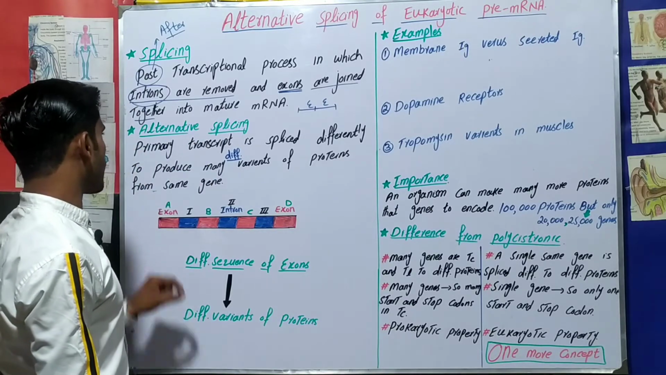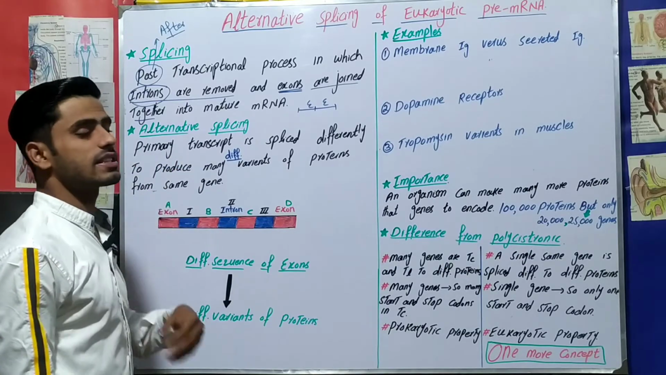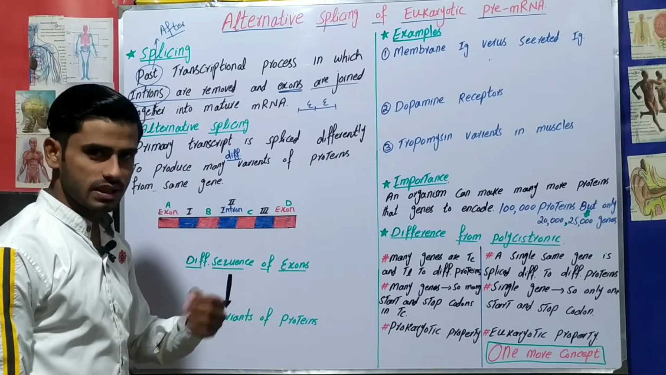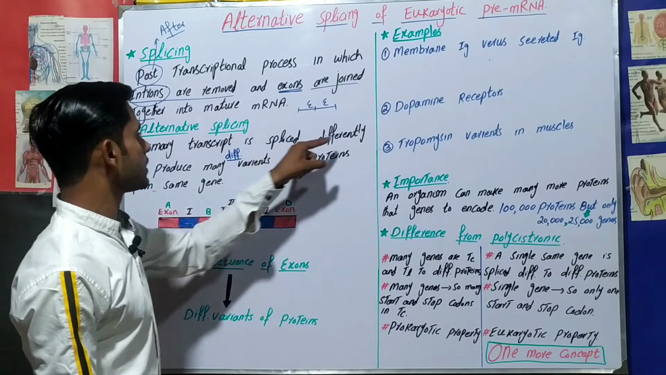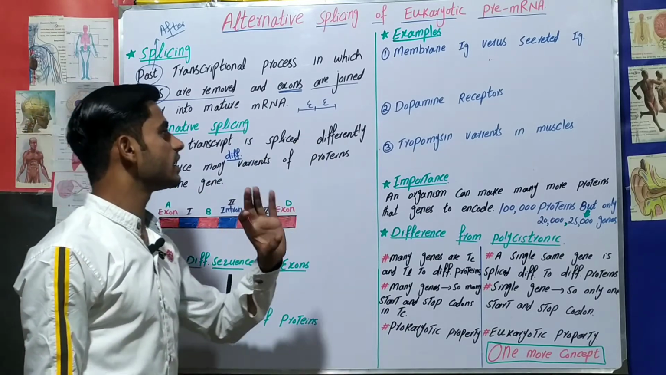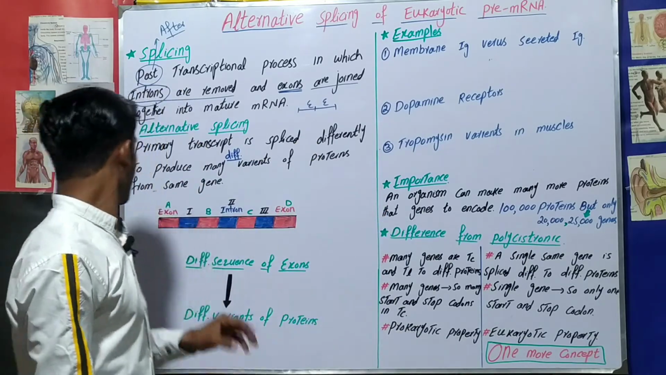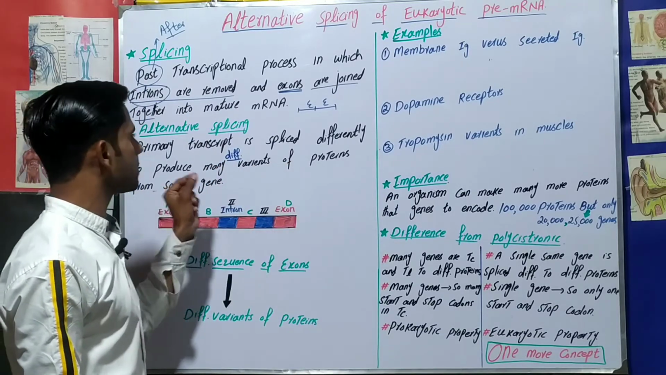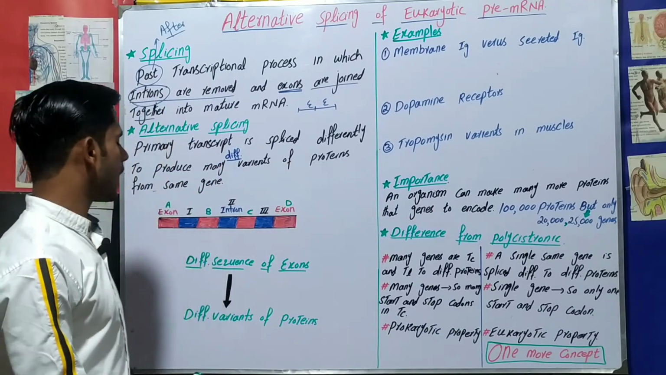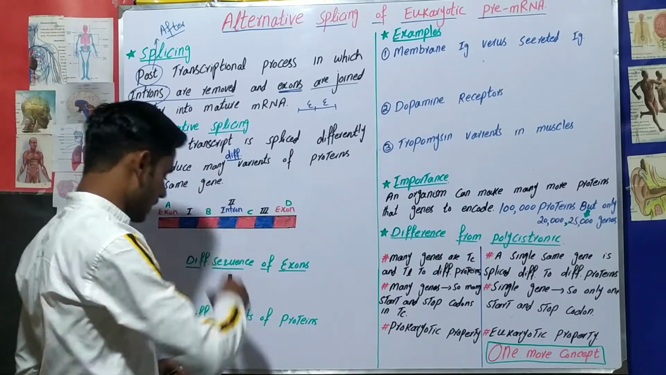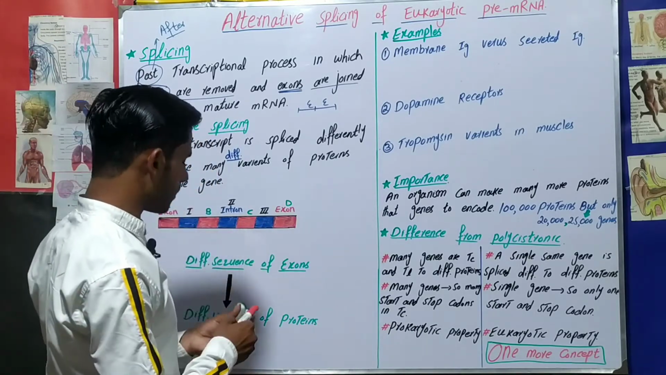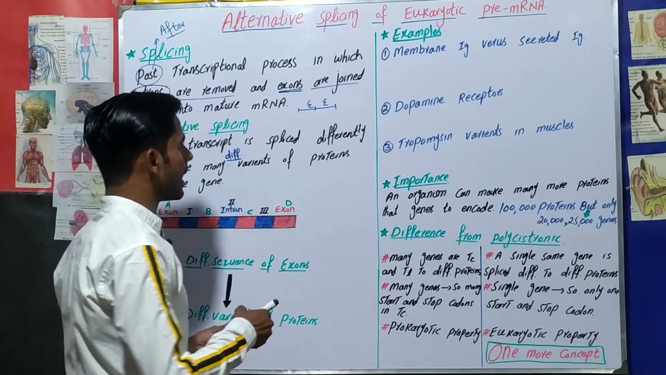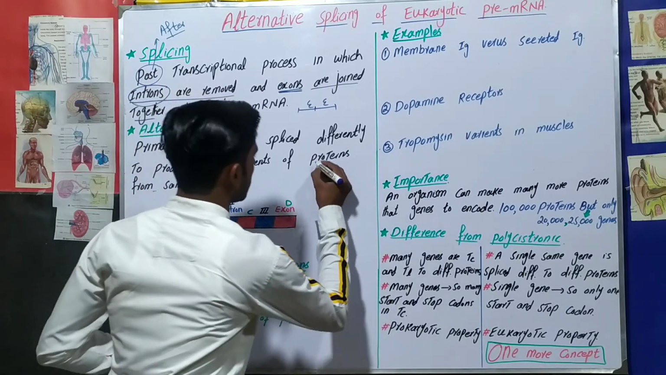In alternative splicing, the primary transcript, or pre-messenger RNA, the immature messenger RNA, is spliced differently. It is spliced in different ways to produce many different variants of proteins from the same gene. What does it mean? I would like to explain it in a simple way, with a simple idea.